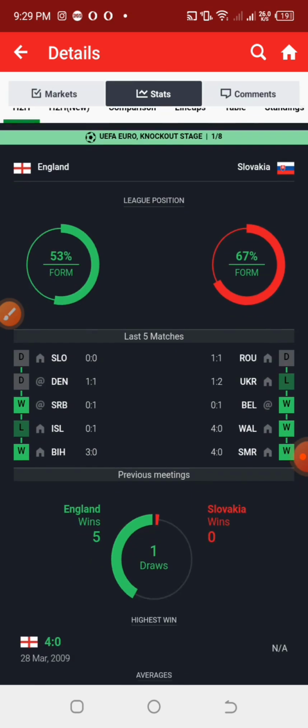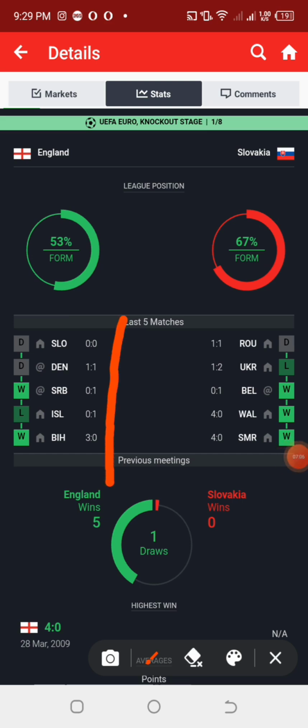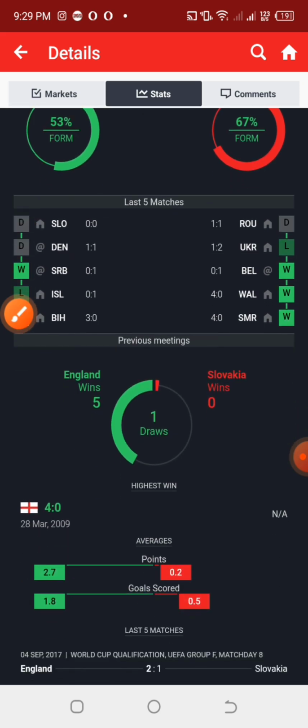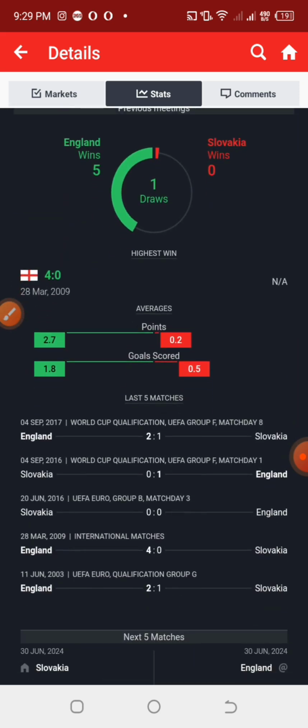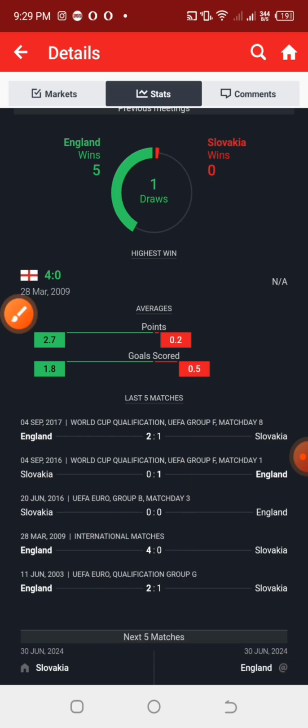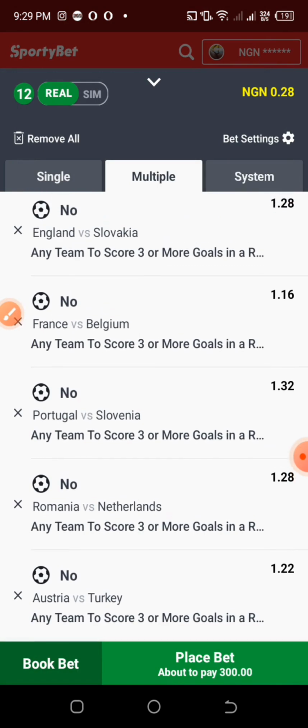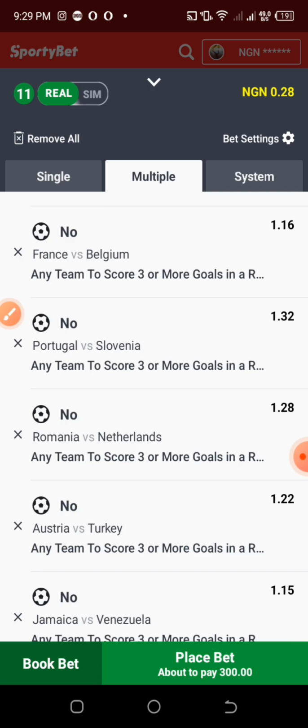Now moving on to England and Slovakia. Checking the stats, for the home team, we can see that they only won 3 goals to nothing in a single match. But for the away team, we can see that they are winning games with a very large margin of goals. And in the match against each other, I think margin of goals is not that common there. But unfortunately, I'm not really in support of their stats. I don't have a good feeling about these particular games, but let's see how it goes, because we have the odd for that as 1.28, but I'm going to remove that.